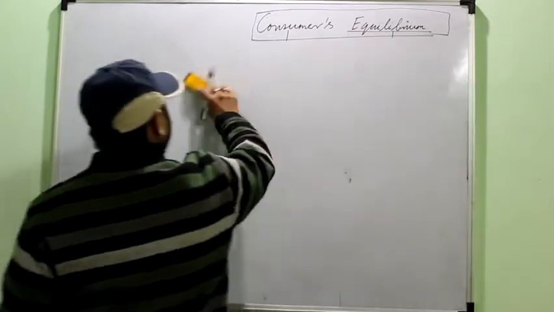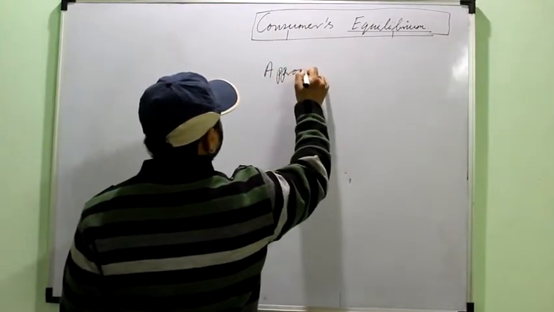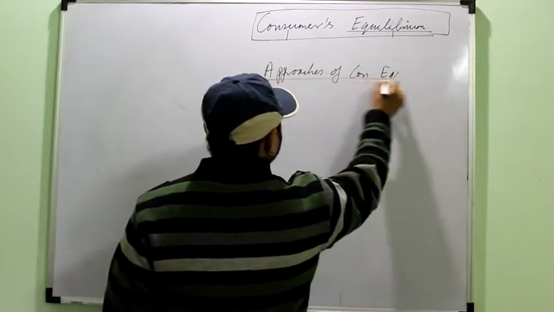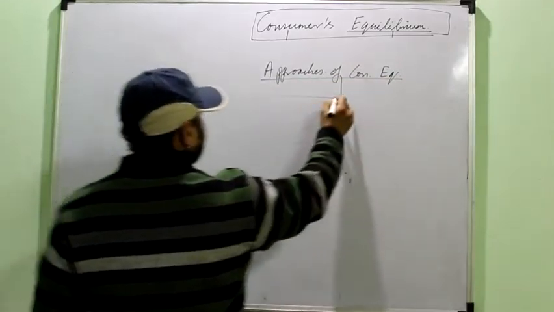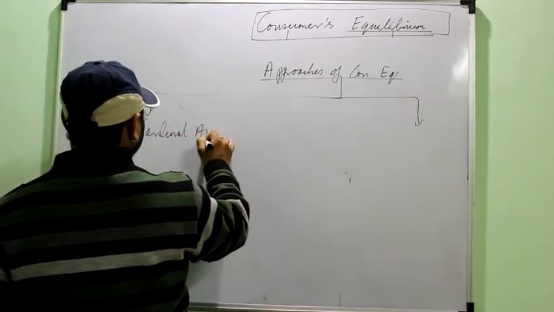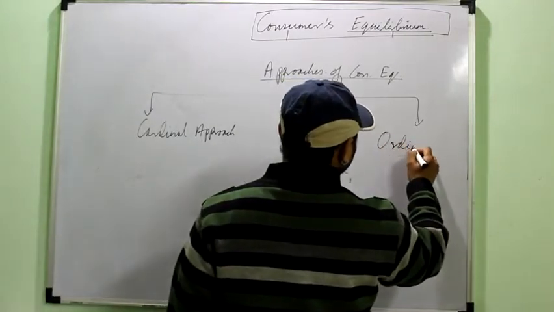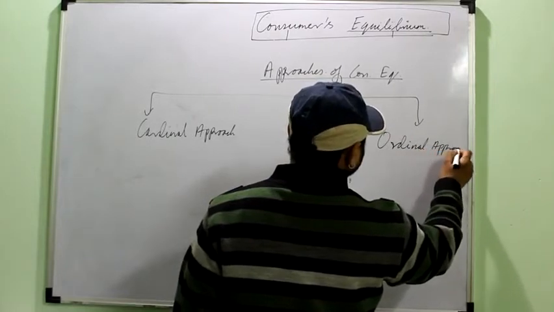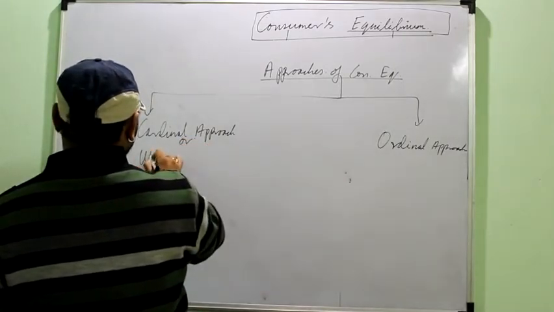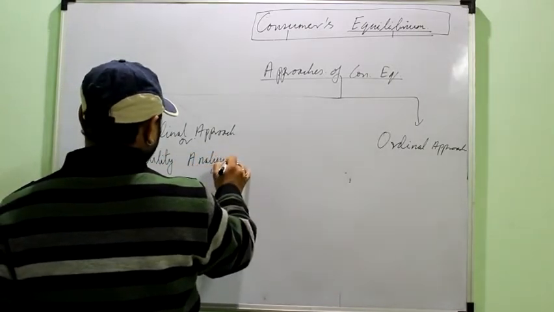Now next we move on to the approaches to the consumer equilibrium. There are two basic approaches. First is known as the cardinal approach. The other one is known as the ordinal approach. The cardinal approach can also be called utility analysis.